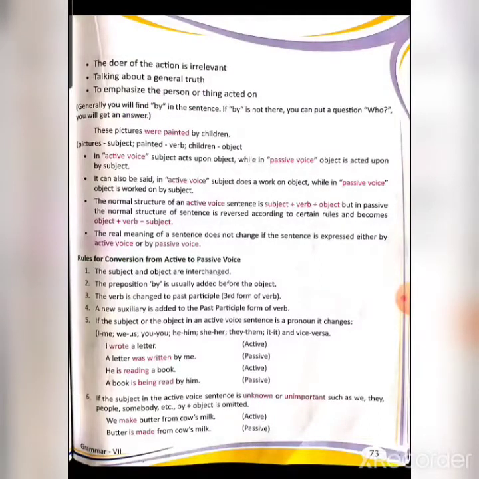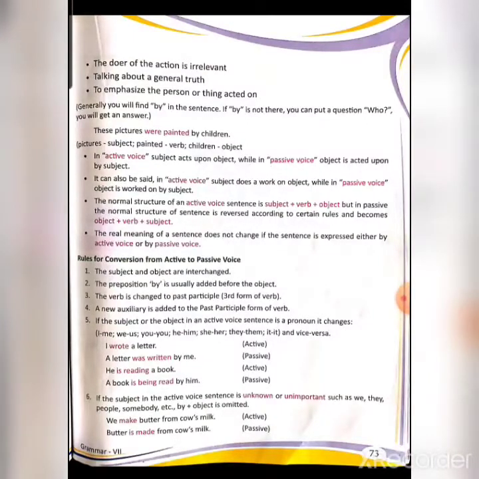Pictures here is the subject, were painted is the verb, and children is the object. In active voice, subject acts upon the object, but in passive voice, object is acted upon by the subject. It can also be said that in active voice, subject does a work on object, while in passive voice, object is worked on by the subject. So only one thing which is main, you remember that in passive voice generally you see by in the object, that this work is done by so and so. And in the active voice, it is clear that when the subject itself is doing the action, that is the active voice.